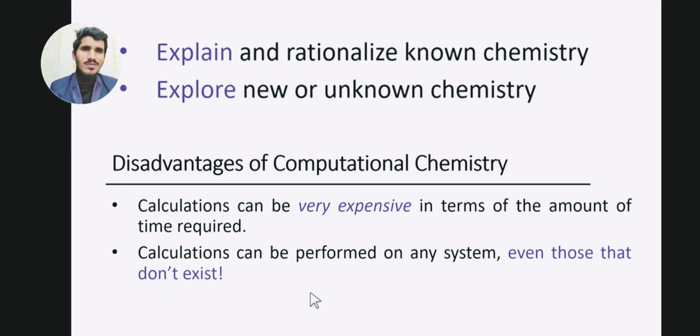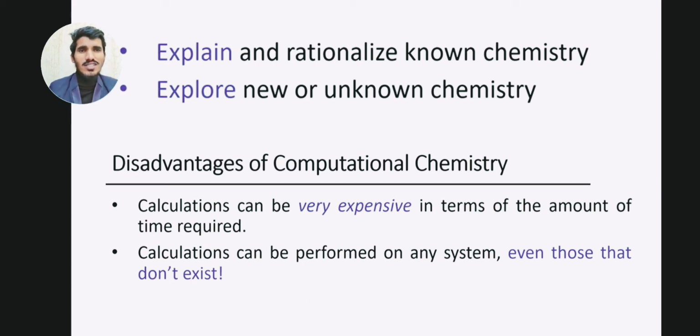Computational chemistry can be very expensive in terms of the amount of time required. For a lot of reactions and a lot of systems, the calculations take a lot of time, so I can say that it can be very expensive in terms of time required.